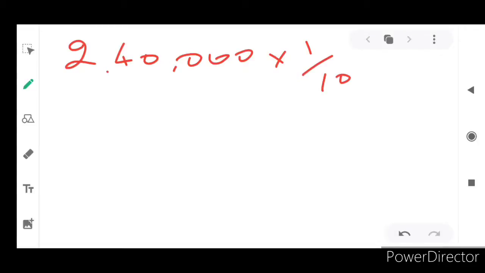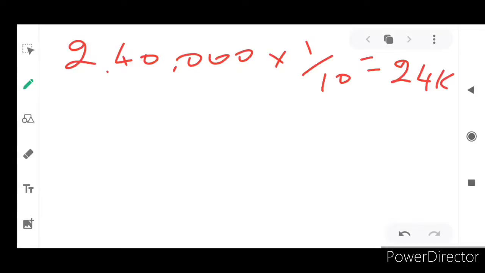The actual amount of goodwill at present, while Karan retires, how much is the amount? 2,40,000, isn't it? Of these 2,40,000, that 1 by 10 is sacrificed by whom? Alia. 1 by 10 of 2,40,000 is equal to how much? 24,000.